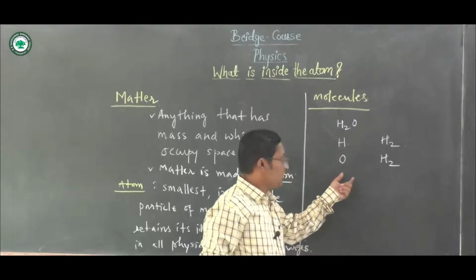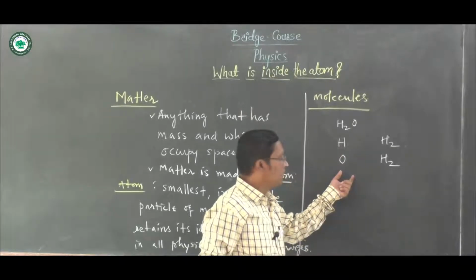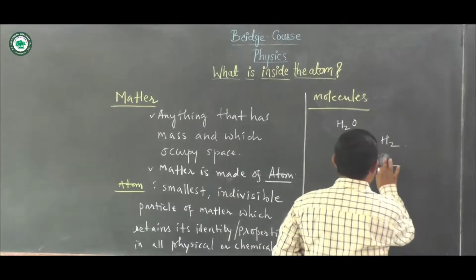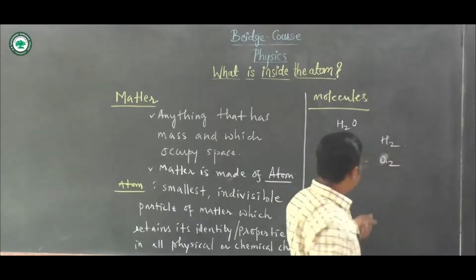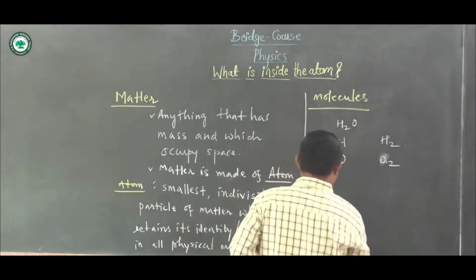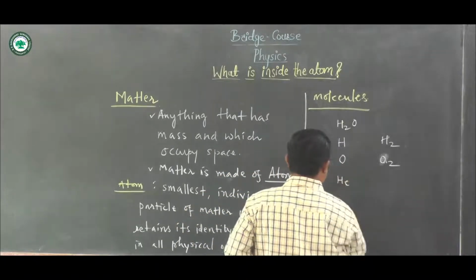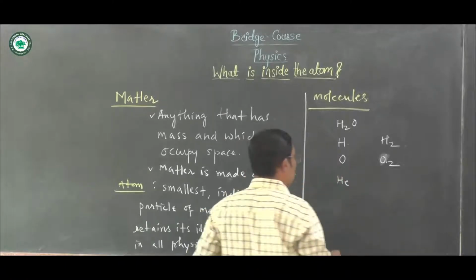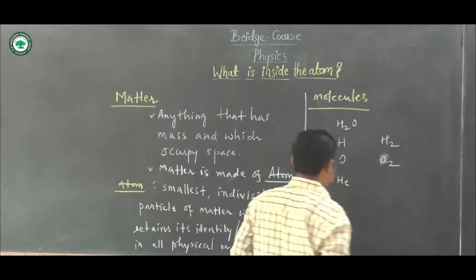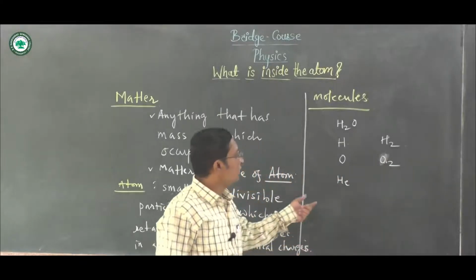Here hydrogen is the atom and this H2 is a molecule. Another element is oxygen, which is the atom, and here O2 is the molecule, right? Again, we can say about helium. Helium is the atom. This is the monoatomic molecule.